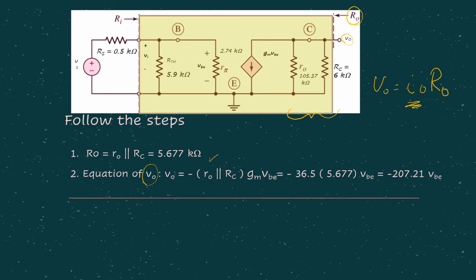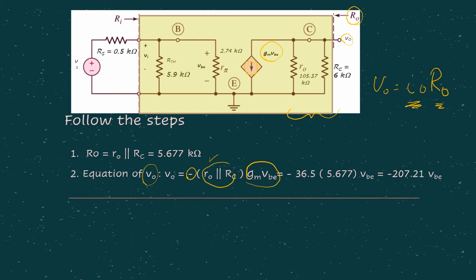What is Io? Io is actually gm VBE, but it is represented with a negative sign because it is in the opposite direction. Then what is Ro? Ro is the one we obtained from the first step, which is small ro in parallel with RC.